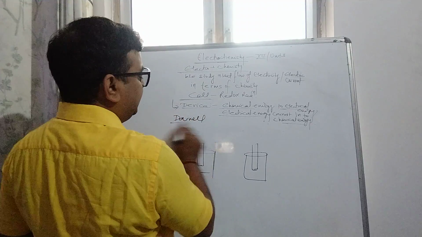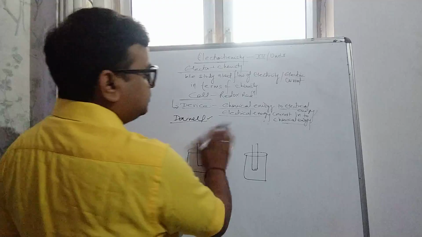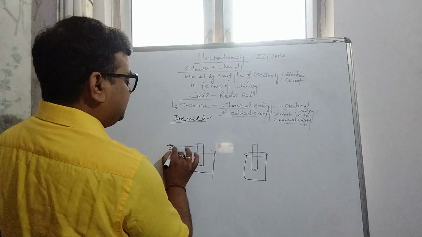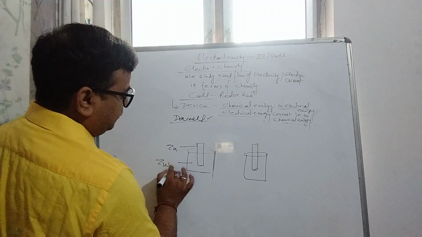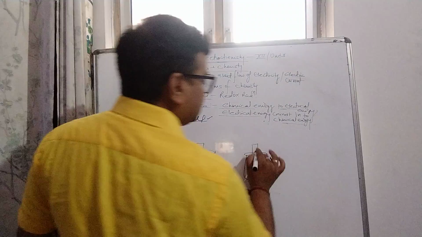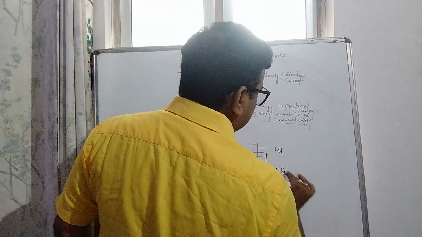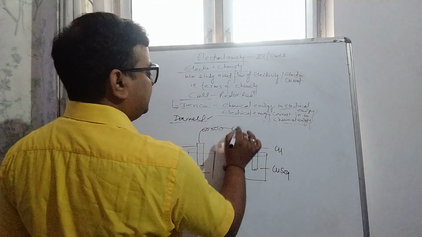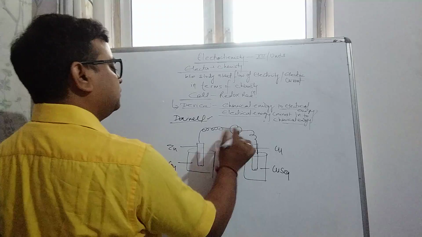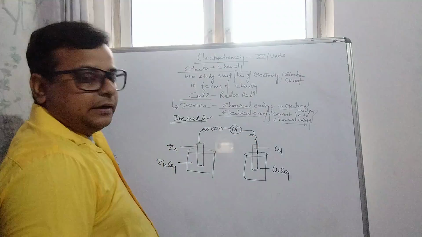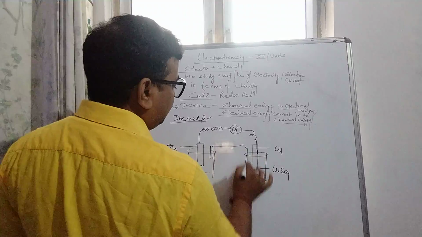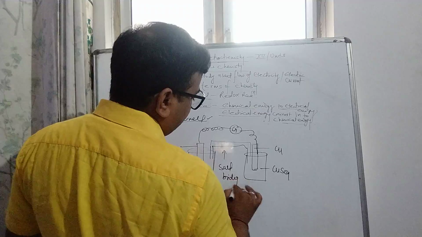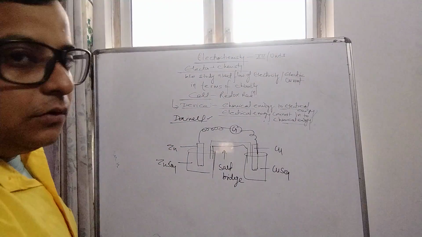I can draw it here because there is some space. This rod is zinc, and this solution is zinc sulfate solution. In the other chamber, the rod is copper and the solution is copper sulfate. It is connected to a galvanometer to measure the electric flow, and here is the salt bridge. Is it clear?